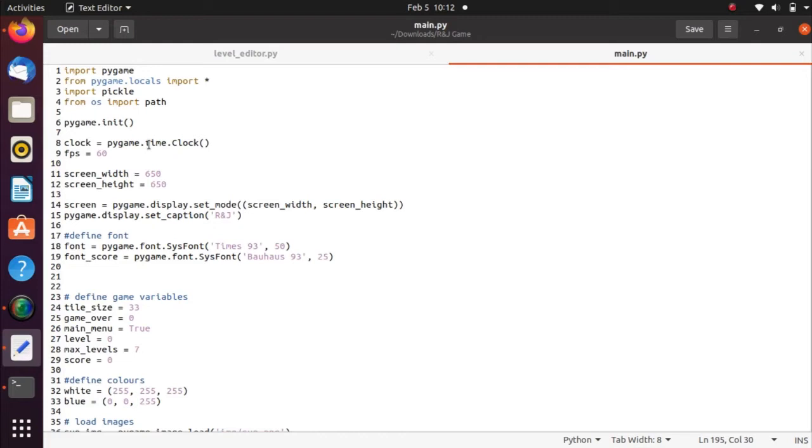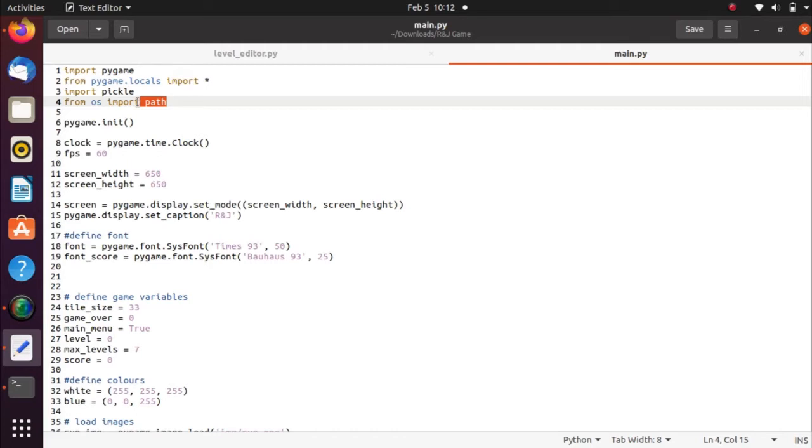Pickle is used to save and load data in Python. The OS module contains functions to get information on local directories, files, processes, and environment variables. From the OS, we import path, which implements some useful functions on path names.